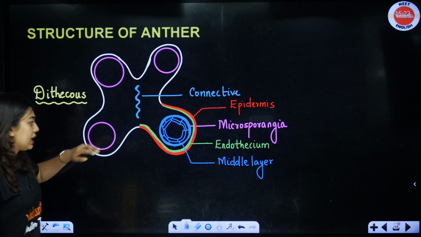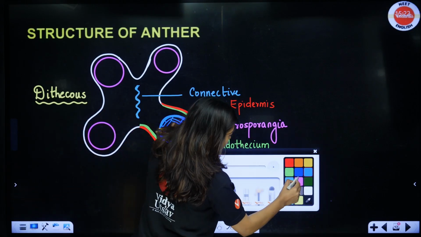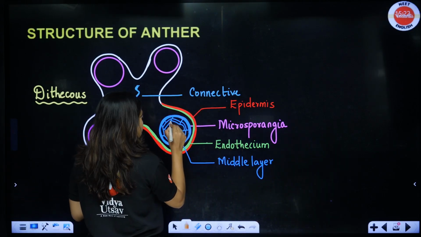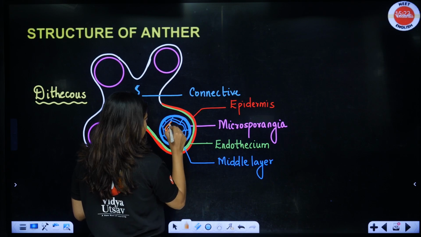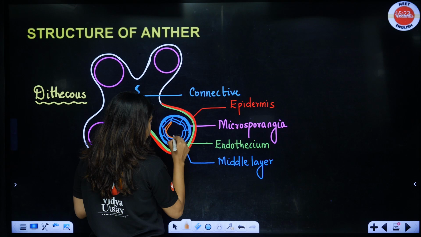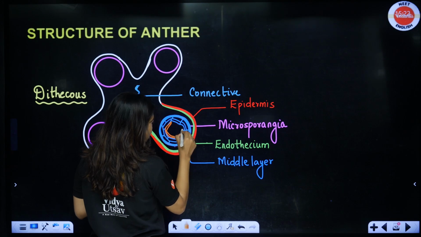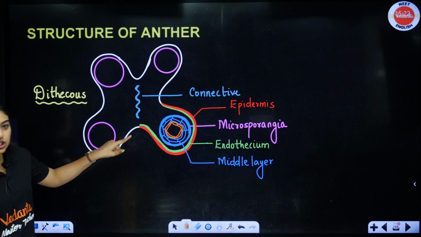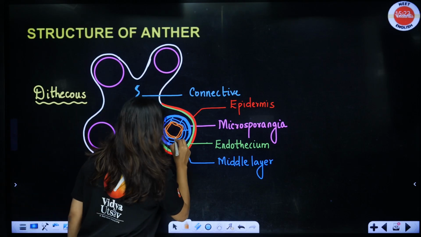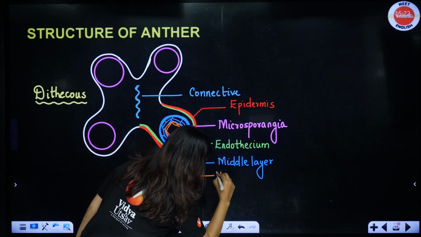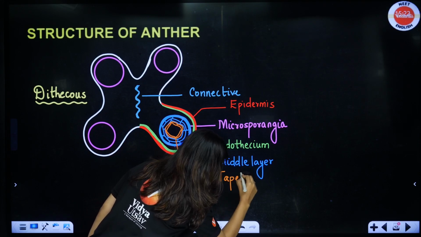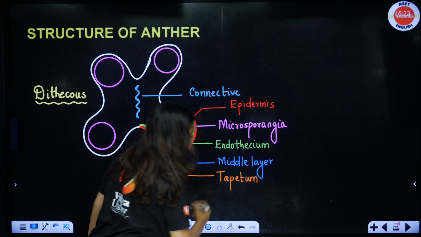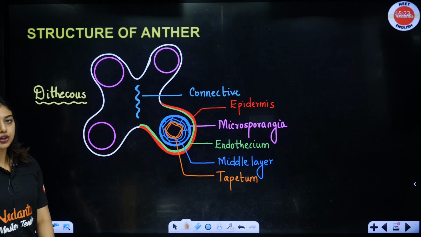Understood? Now inside this, students, there is going to be one more layer, which is called the tapetum, which is going to do the job of nourishment. It is going to have the food reserve. It is going to be multinucleated. It is going to provide the nourishment for the growing pollen grains.